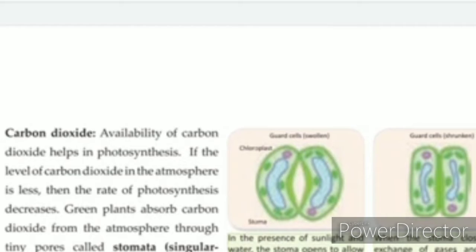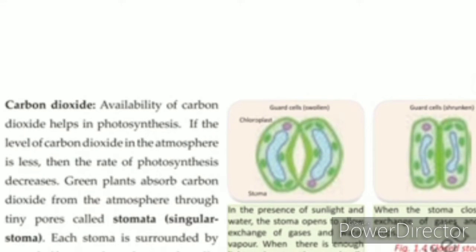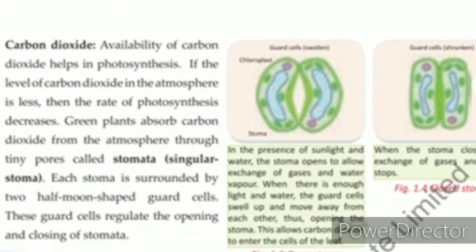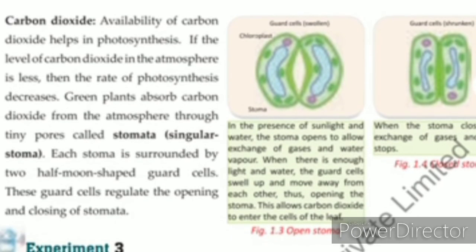Carbon dioxide is a gas which is naturally present in the atmosphere, and carbon dioxide is taken by the plants with the help of stomata. What are stomata? Stomata are numerous, multiple tiny pores present on the leaf surface through which plants take these gases.